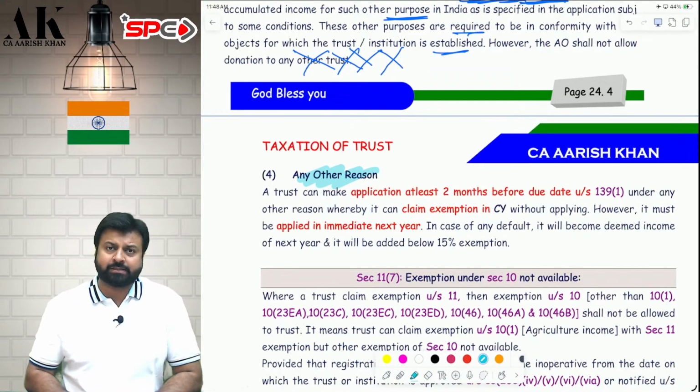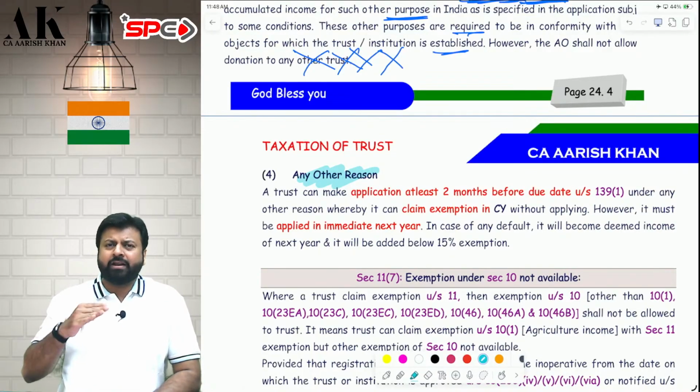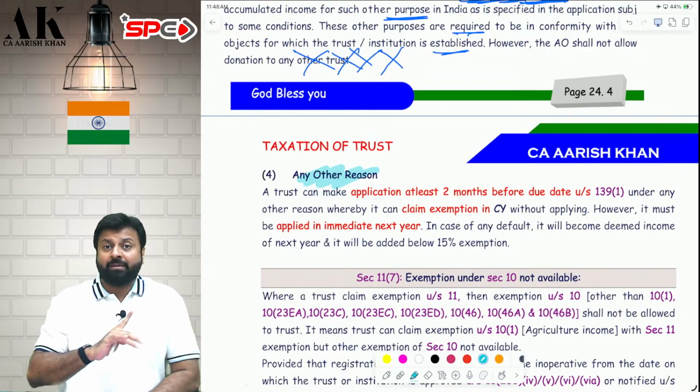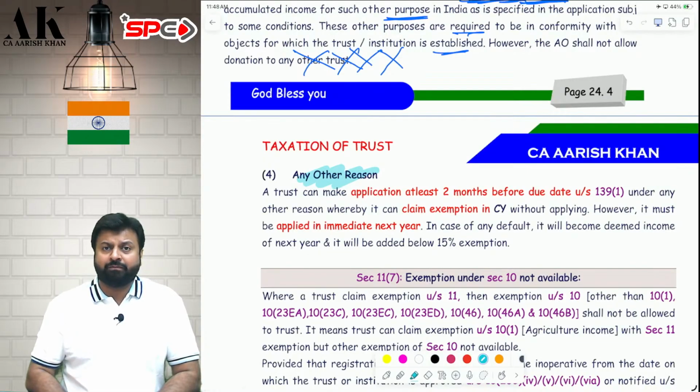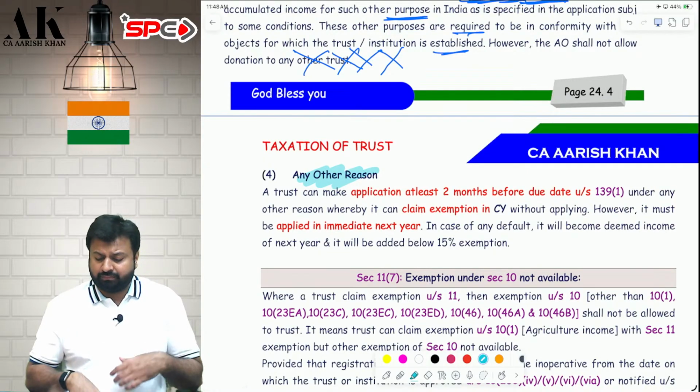This is 25-26. You have an income of 10 lakh. Take a grace of 1 year. Current year 10 lakh exempt, but next year you have to apply 10 lakh. But if you don't apply the 10 lakh next year, then 10 lakh will be deemed income. Again, it will be added below 15%, not before 15%. I hope it is clear to all of you.